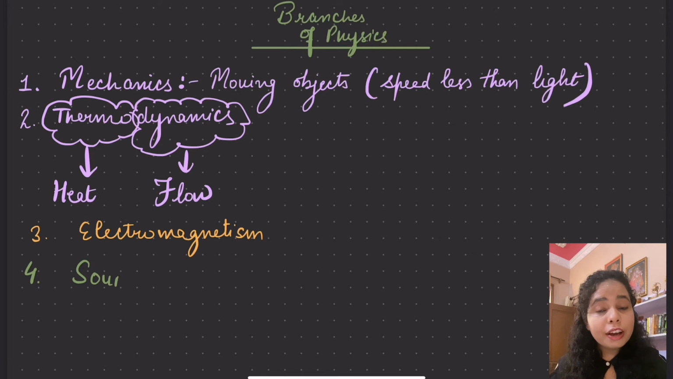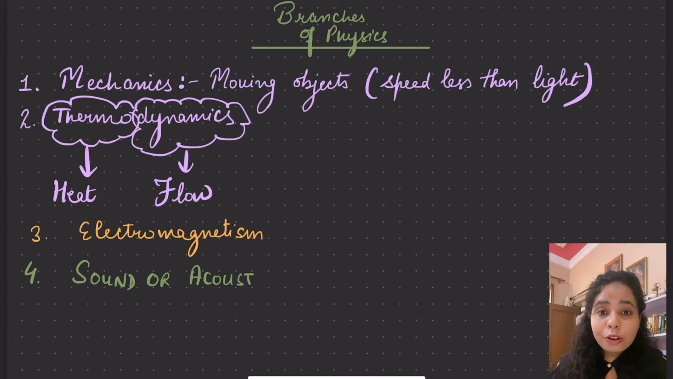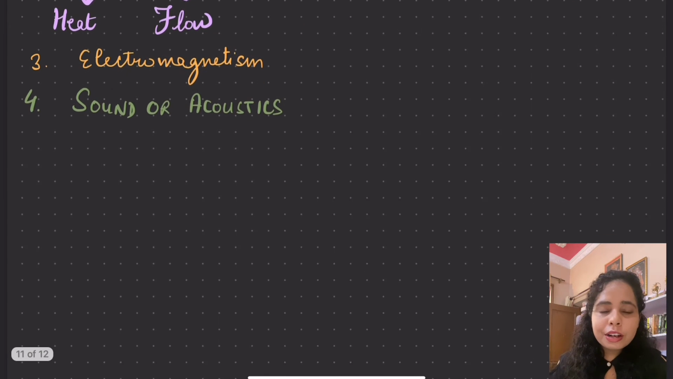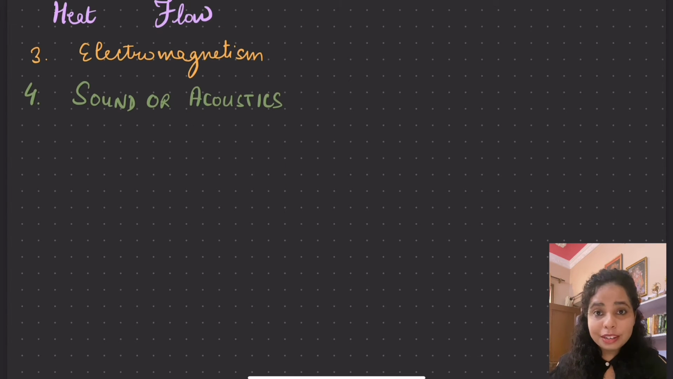Then we have the fourth branch, that is called sound or acoustics. Acoustics is also a branch where we deal with sound, how sound waves travel, what is the speed of sound, what are ultrasounds, what are infrasonic waves, and all these phenomena. Speed of sound in air, speed of sound in water, speed of sound in different solids. So this is again a different branch. Definitely you are going to talk about some portion of sound in class 11th in oscillations and waves, but it is not a very deep study like the one done in masters.